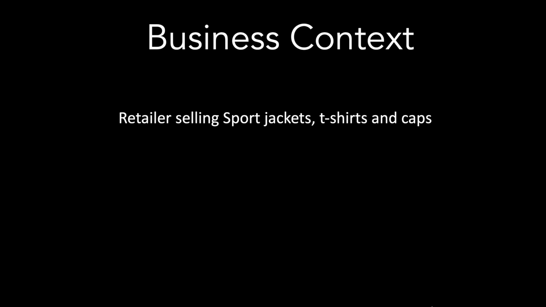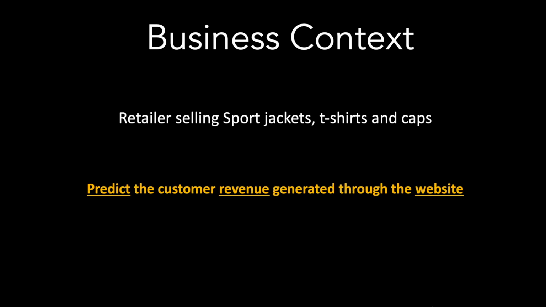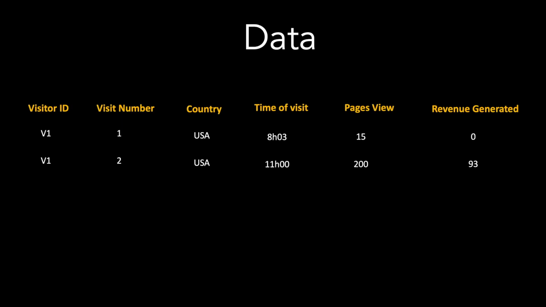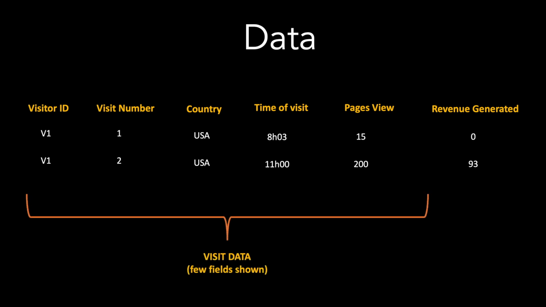The business context is predicting revenue for a retailer who sells merchandise such as sports jackets, t-shirts and caps. The objective is to predict the customer revenue generated through the retailer's website. As the objective is to predict the revenue on the website, the data has information related to the website visits such as the visitor ID, the visit number, the channel, the country, the time of visit, and the number of pages viewed by the visitor. In addition, you also have the historical information on what was the revenue generated during these visits.